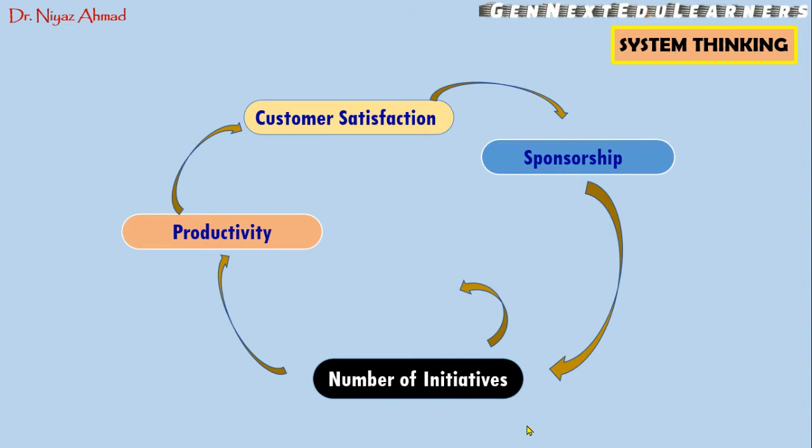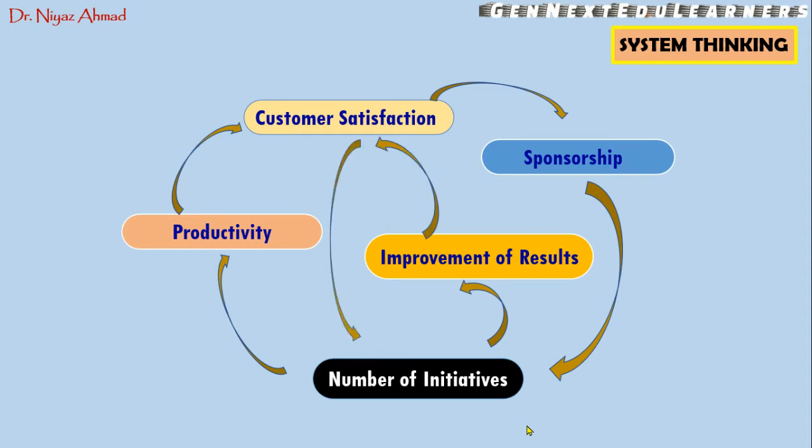So if the number of initiatives increases, there will be improvement in the results, and this will also lead to customer satisfaction. And if the customers are satisfied again, then the institution will be encouraged to increase the number of initiatives. Okay, so you can see here there is an interaction between the parts. You can see here in some components or some aspects of the organization there is more than one interaction.